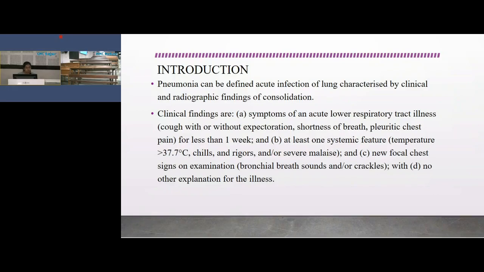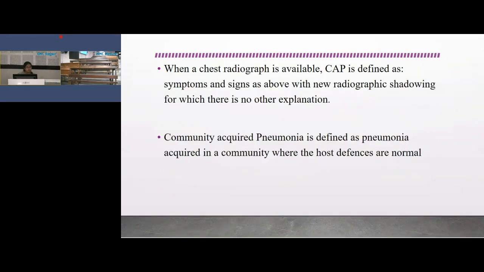So after ruling these out, it can be defined as pneumonia.